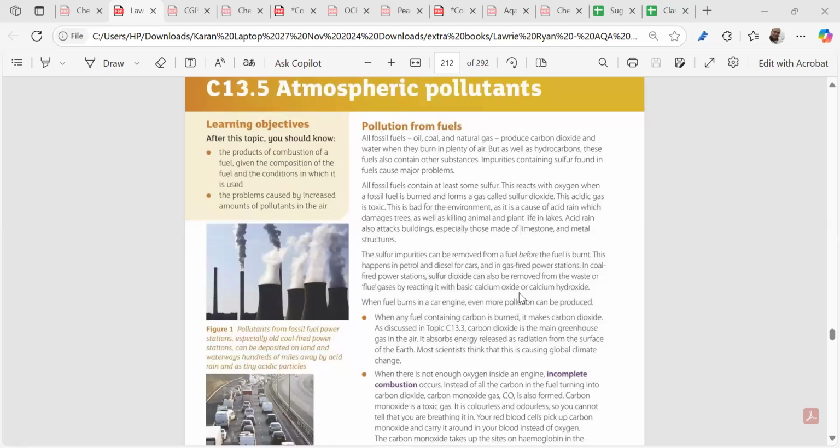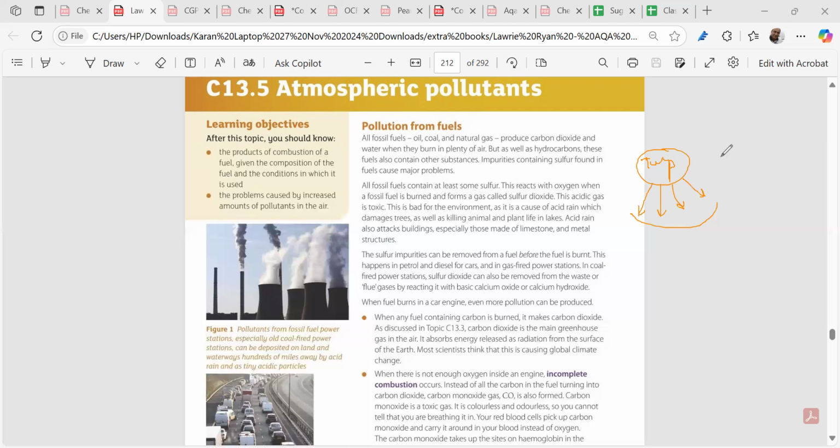Right, of your GCSE Paper 2, that is the pollution from the fuels. We have to know what the pollutions are. Now, we have dealt with the greenhouse gases already. Greenhouse gases increase the temperature of the atmosphere, cause untimely storms, melt the ice caps, and raise the sea level.